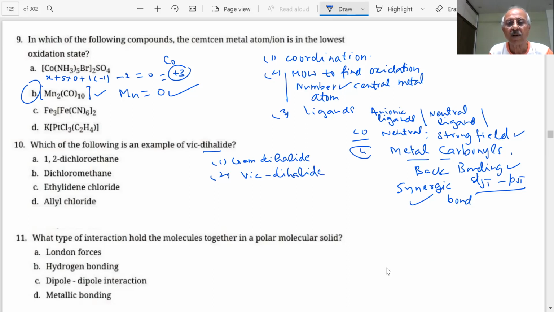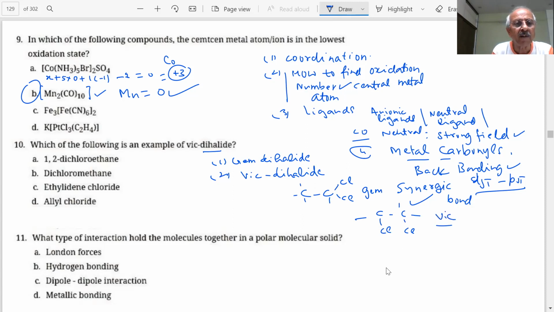In gem dihalides, the halogen atoms are present on the same carbon atom, two halogen atoms, and in vic, they are present on two adjacent carbon atoms. So this is our gem, with Cl and Cl. Vic could be anything, but these are adjacent to each other.